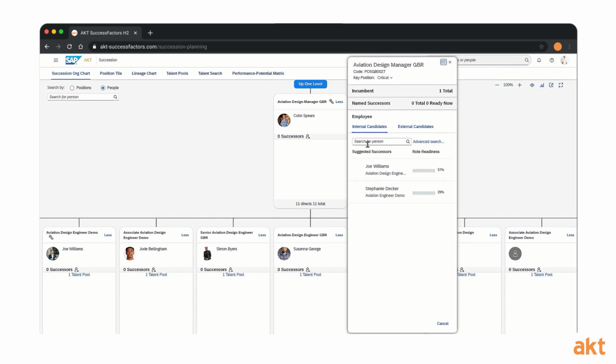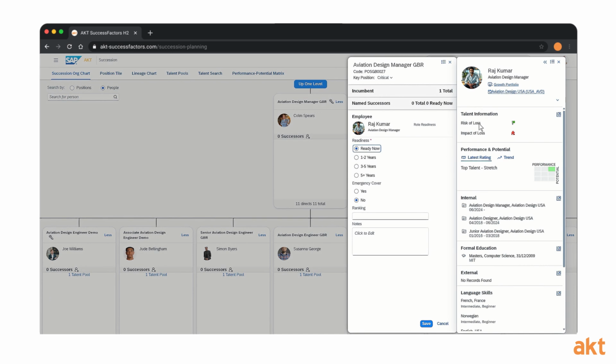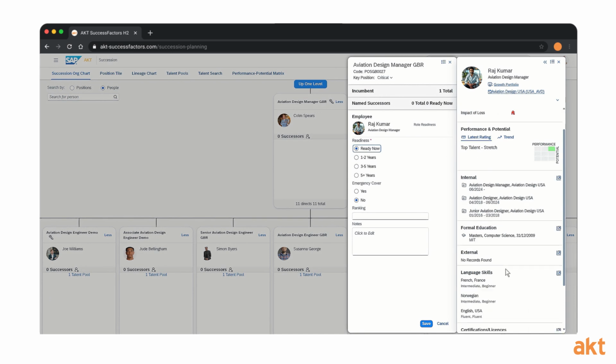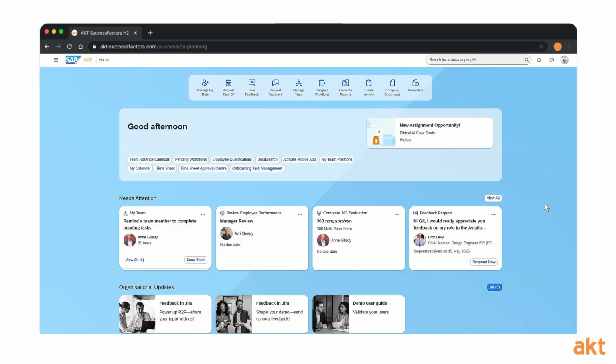Because of that, he has the right permissions to view, add, and edit successors directly from the position card of his team. When he tries to nominate Raj Kumar as a successor for Colm Spears, the system allows the action and makes Raj's data visible as he is included in the permitted population.